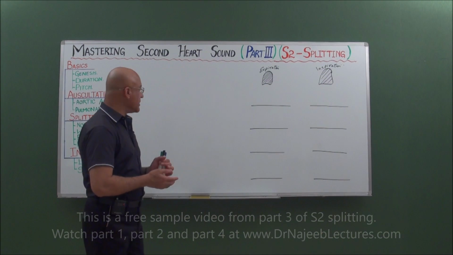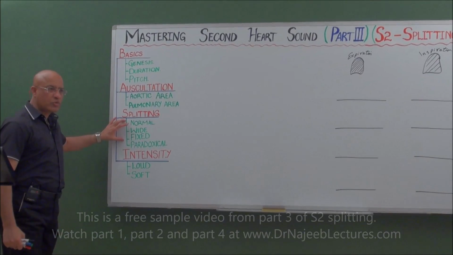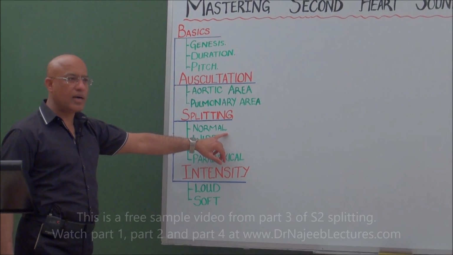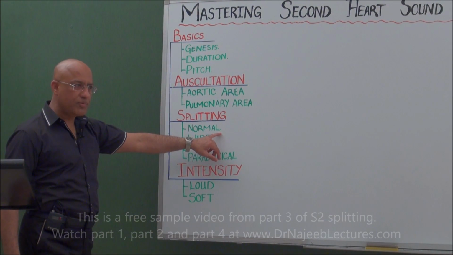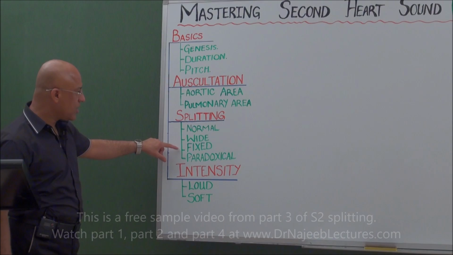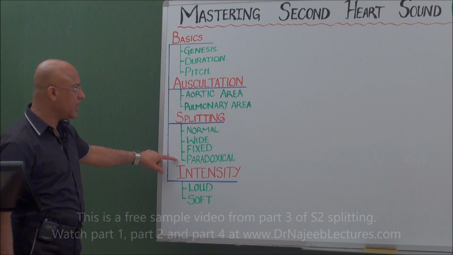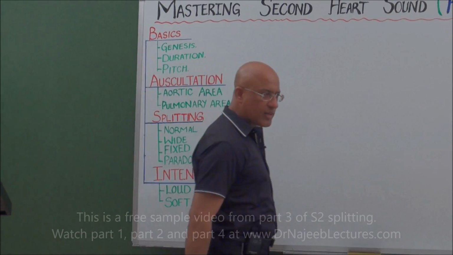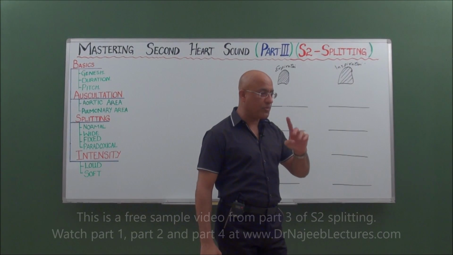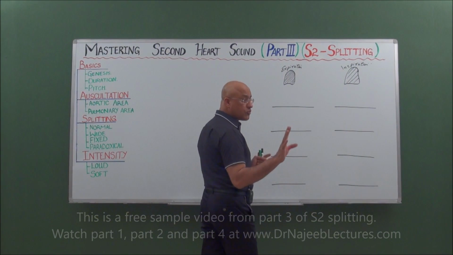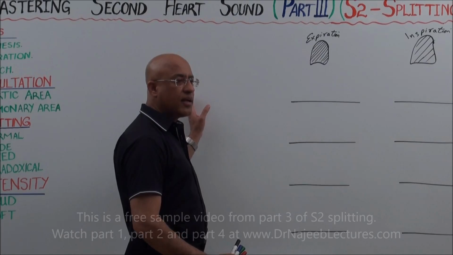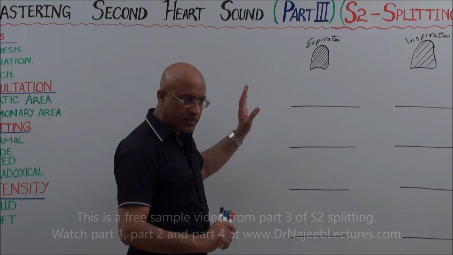Right, today we are going to talk in detail about different types of S2 splitting, second heart sound splitting. In the previous video we discussed in detail the normal splitting of the second heart sound. Today we will also be discussing wide S2 splitting, fixed S2 splitting and paradoxical S2 splitting. As a good doctor, you should be able to auscultate and recognize four types of S2 splitting. Now what are these four patterns of S2 splitting? That I will tell first. Later on I will explain the underlying mechanism of these splits, right?